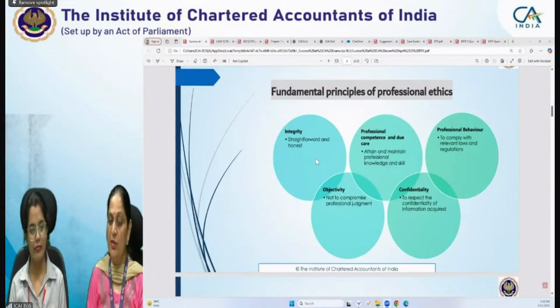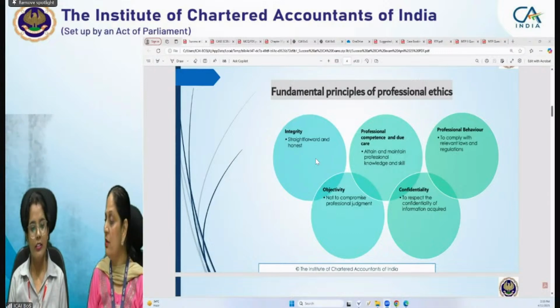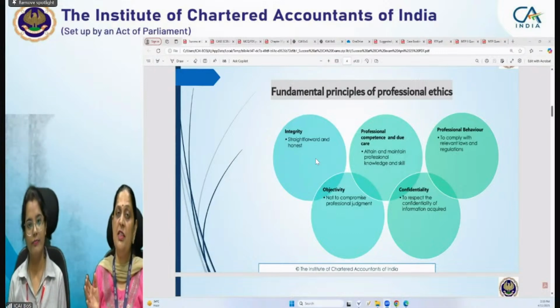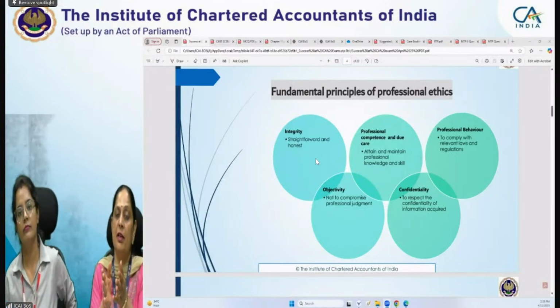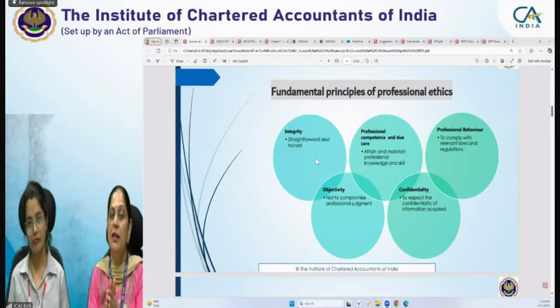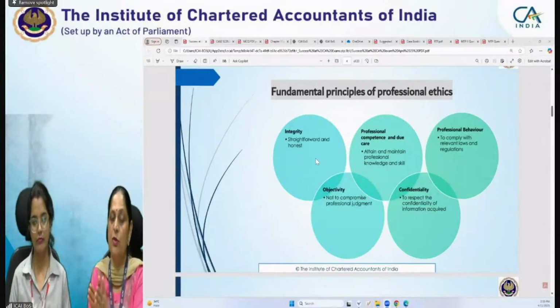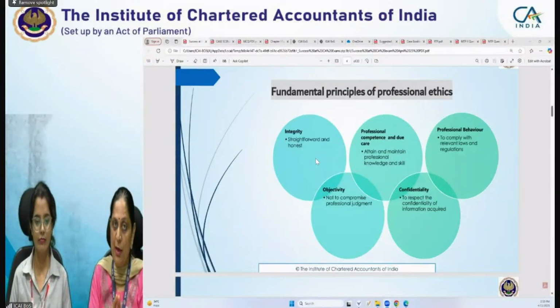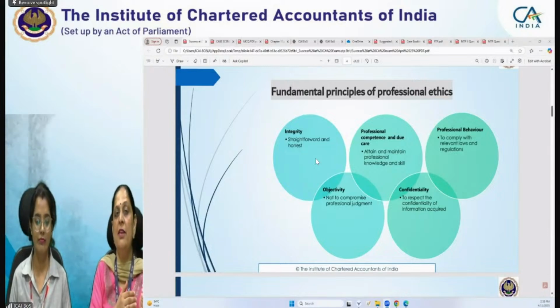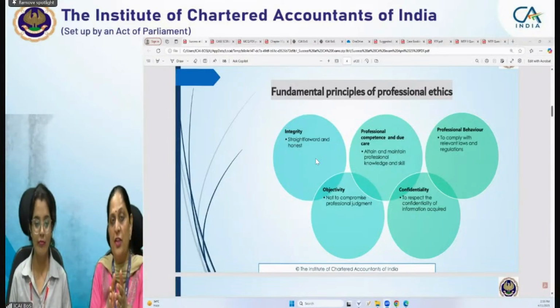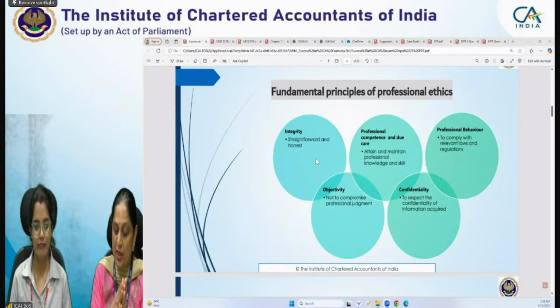So objectivity means not to compromise professional judgment. Means in a professional situation, how would you take the decision or how would you have decided to pursue further? It should not so happen that we are biased and accordingly we have not applied our professional judgment and we have compromised with it. So objectivity is not to compromise professional judgment.